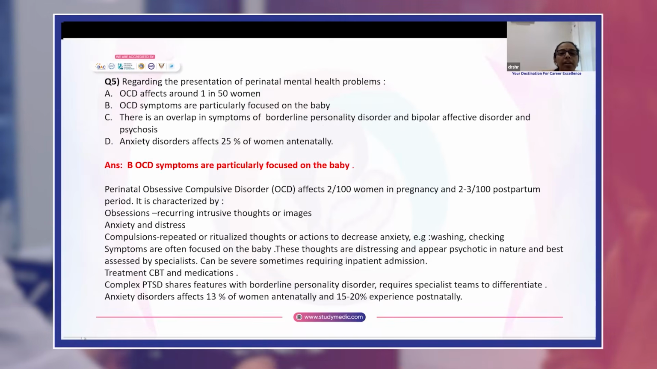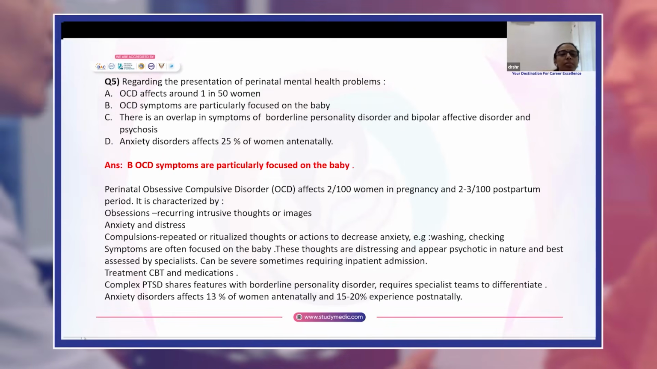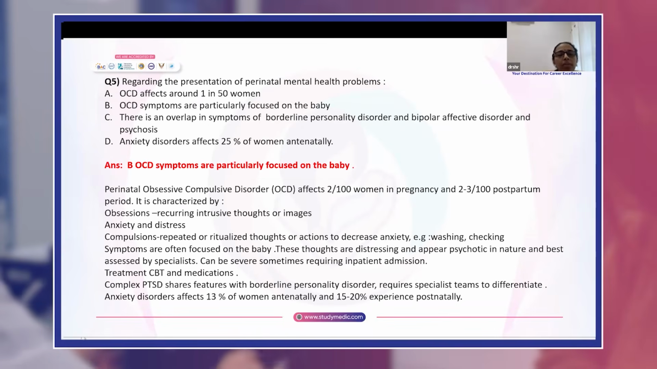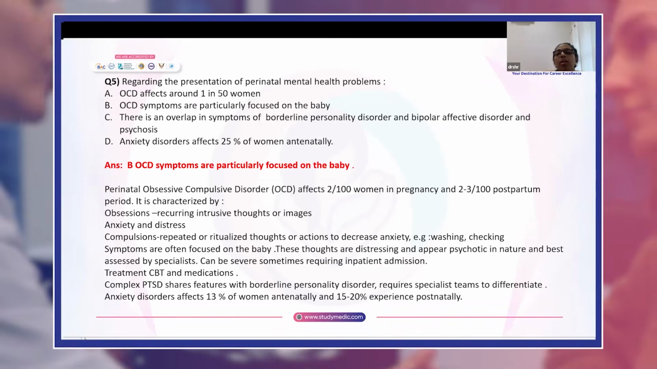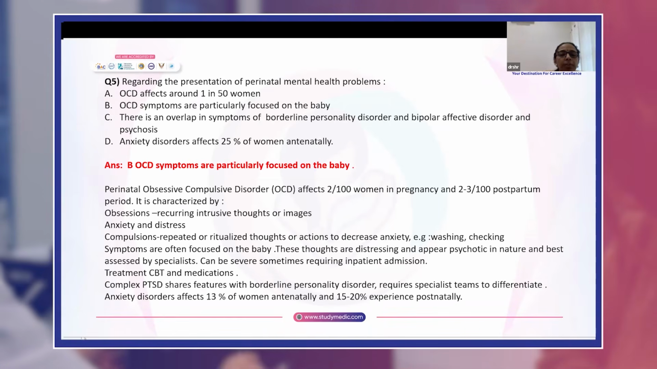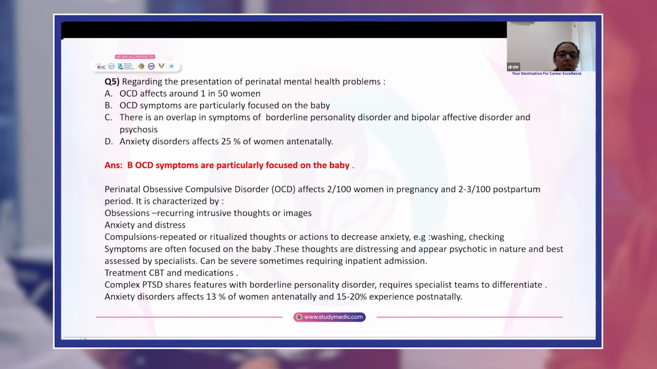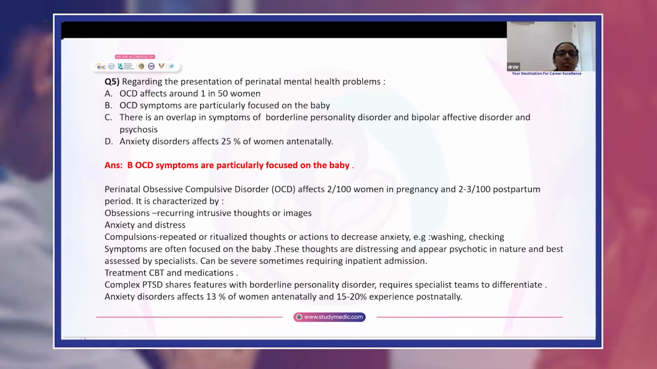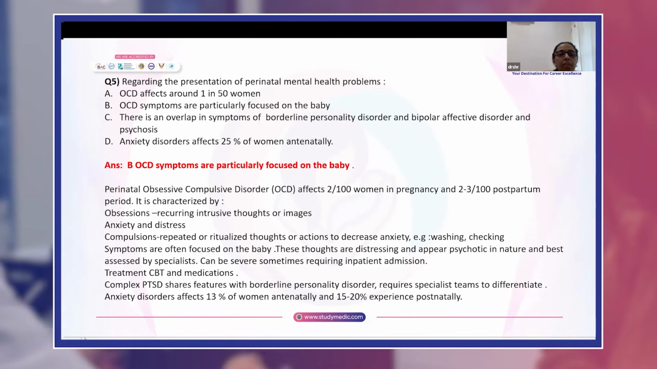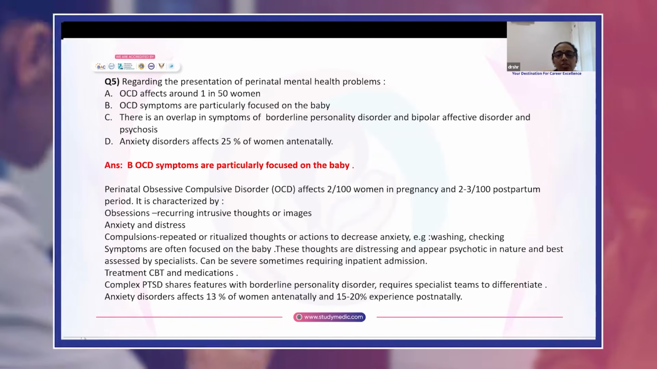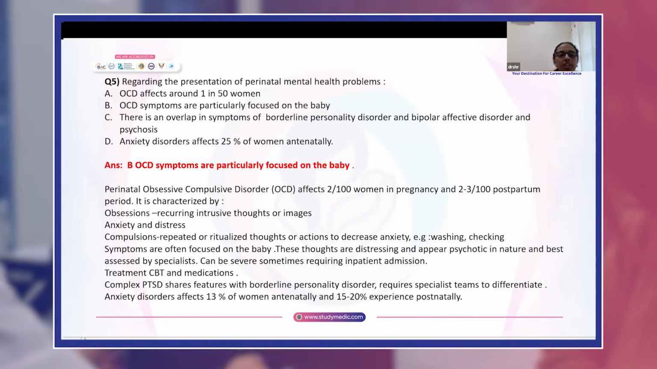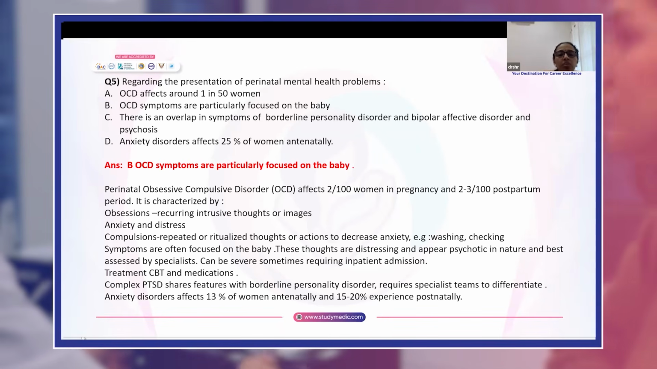Regarding the presentation of perinatal mental health problems, answer is B. OCD symptoms are particularly focused on the baby. Perinatal obsessive compulsive disorder affects 2 to 3 in 100 women in pregnancy and 2 to 3 per 100 women in postpartum period. It is characterized by obsession, recurring intrusive thoughts or images, anxiety and distress, compulsions, that is repeated or ritualized thoughts or actions to decrease anxiety like washing or checking. Symptoms are often focused on the baby.